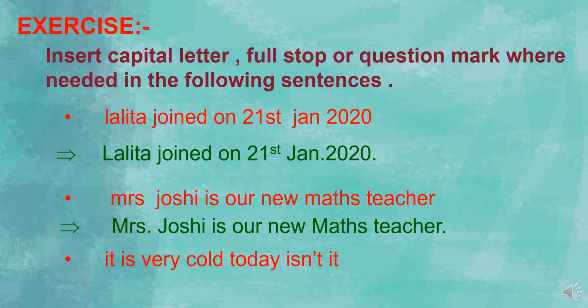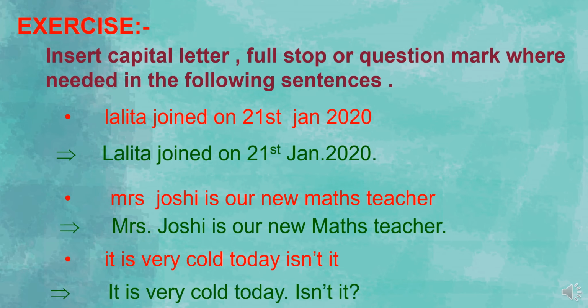The I of it will be capital, and then isn't it is the next short question. So I as a capital, and after it we will put a question mark. So, it is very cold today, isn't it? This is the way we will punctuate the sentence.